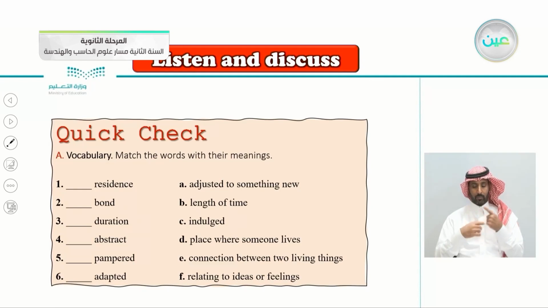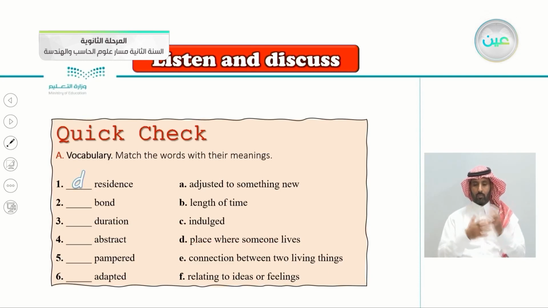Here's a quick check, exercise A, vocabulary. Match the words with their meaning. So we have residence, bond, duration, abstract, pampered, and adapted. So number one, residence, the Prime Minister's residence. Is it A, adjusted to something new, length of time, indulged, place where someone lives, connection between two living things, or relating to ideas or feelings? So I think we answered this one previously. It goes with D, the place where someone lives.